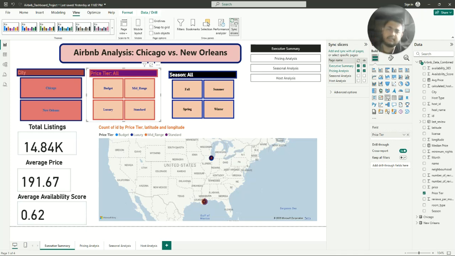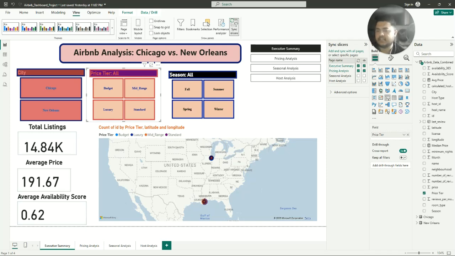A key feature I enabled is synced slicers. This is a crucial step that ensures a filter applied, for example, filtering for luxury listings in the summer, propagates across all the other pages of the report. This creates a seamless, intuitive user experience, making the report feel like a cohesive product rather than a collection of separate charts.